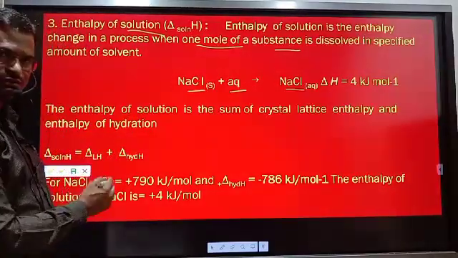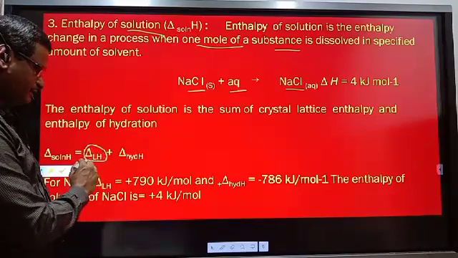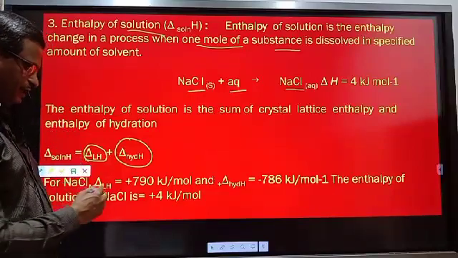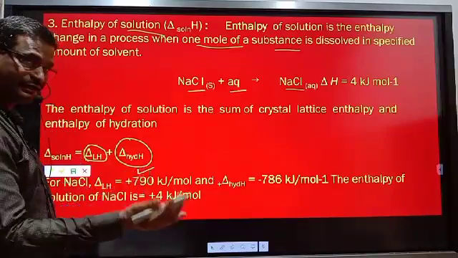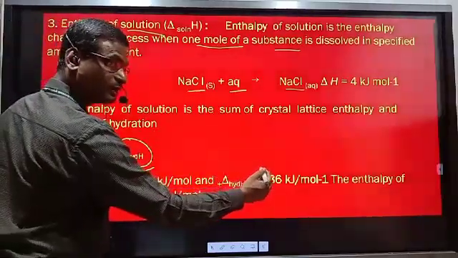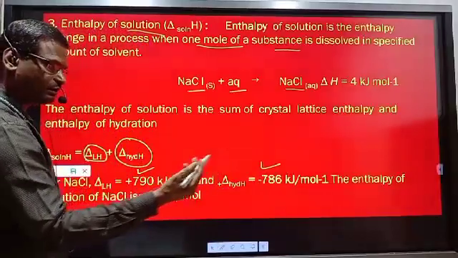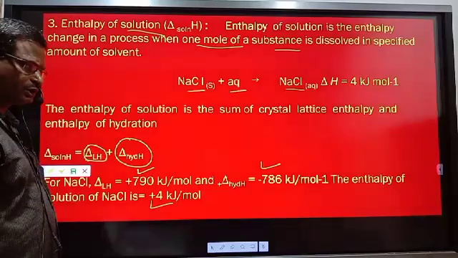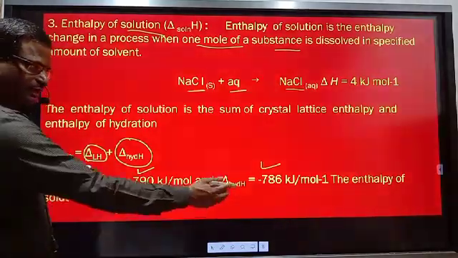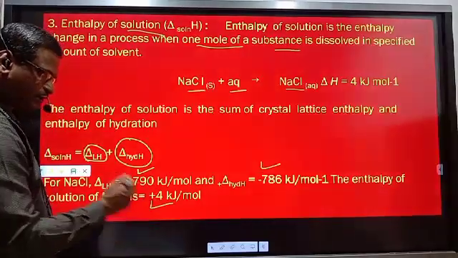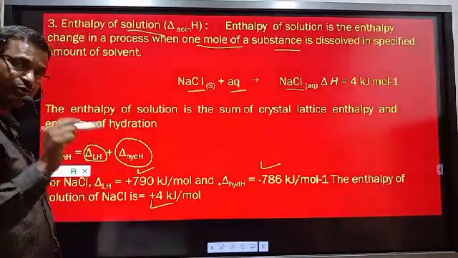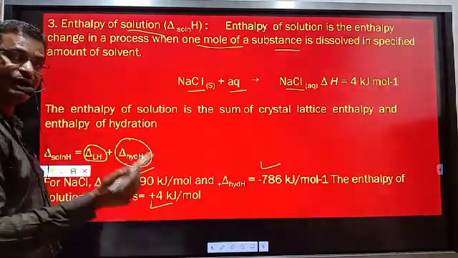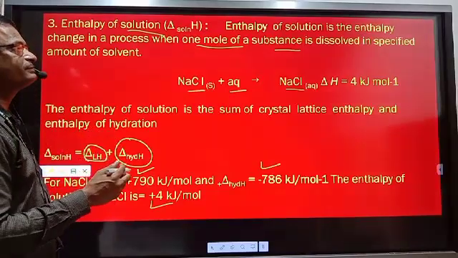For NaCl, here I have shown you the values. Latent heat of vaporization, first step. Delta hydration, second step. And their summation. For the first step, it is 790 heat absorbed. For the third step, this much heat is evolved. The second is negligible, and their summation comes equal to plus 4 kilojoule per mole. 790 minus 786 is plus 4 kilojoule per mole. So whenever 1 mole NaCl is added to water, this much amount of heat is absorbed. It is an endothermic change for NaCl.